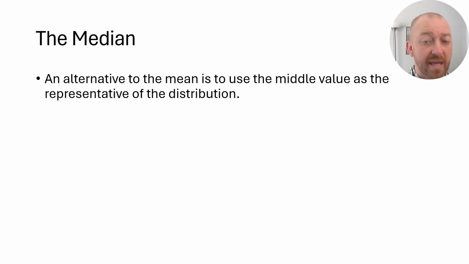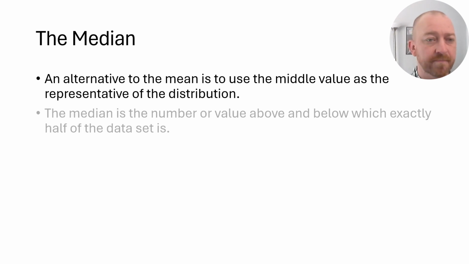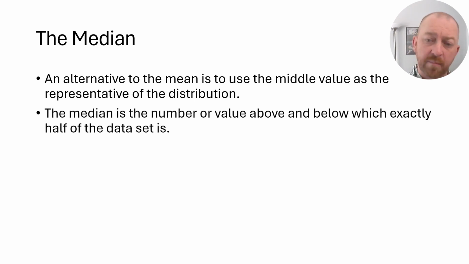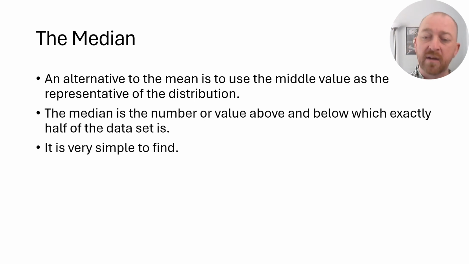Okay, so then what can we use instead? Well, one measure of central tendency that we can use when the mean isn't probably appropriate, specifically for skewed distributions, is called the median. We simply take the middle value of the data set and say that is our best representative of the data. By definition, the median is the value where half of the data are above that value and half of the data set are below that value. And that's the definition. So therefore, it's very easy to find, and I'll show you how to do that really quickly.